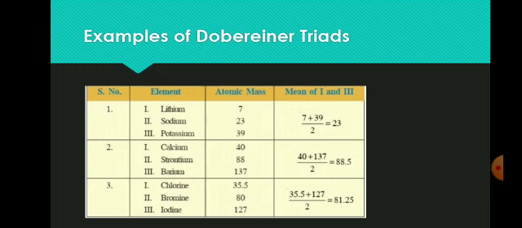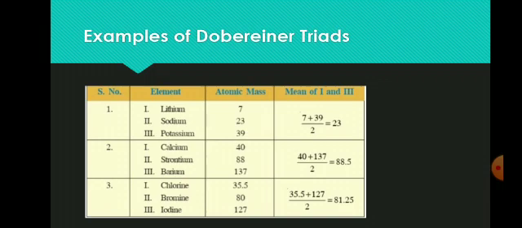By Dobereiner triads, when we add the atomic masses of the first and third element of a triad and divide by 2, why do we divide by 2? Because we are calculating the average of the first and third element. By dividing, we get the atomic mass of the middle element in a triad.